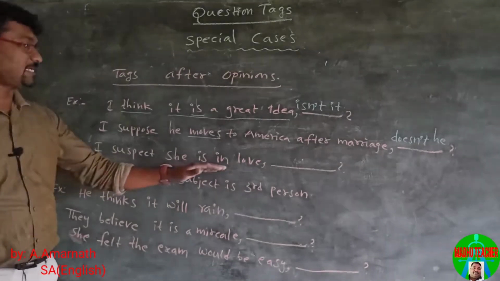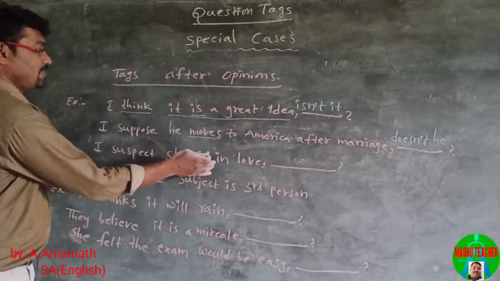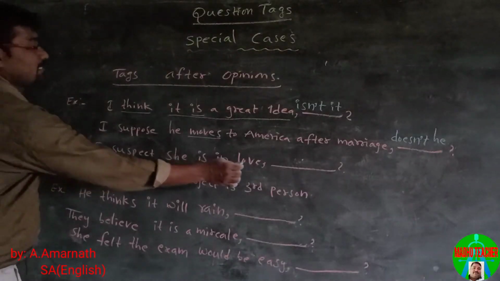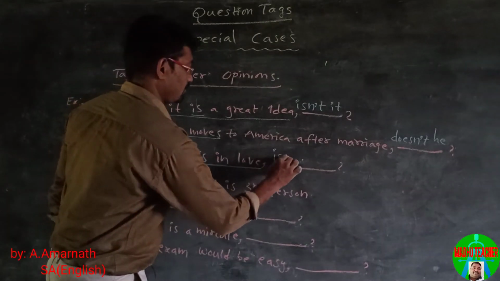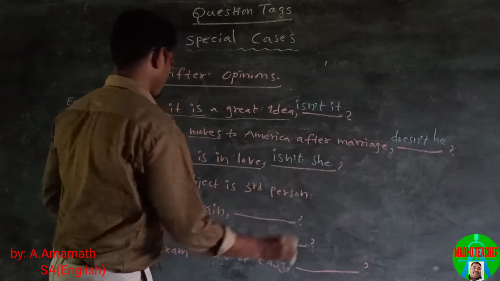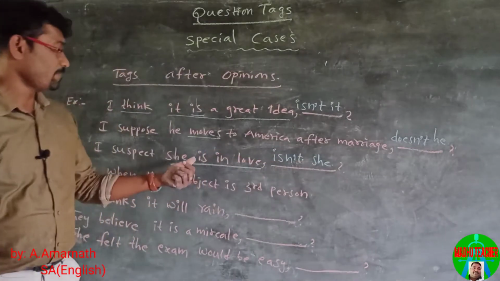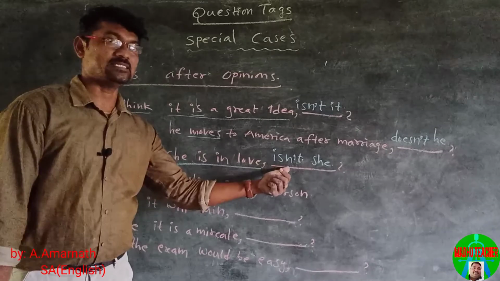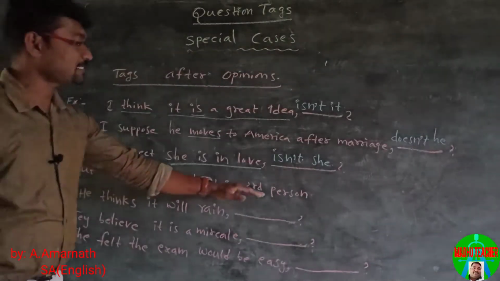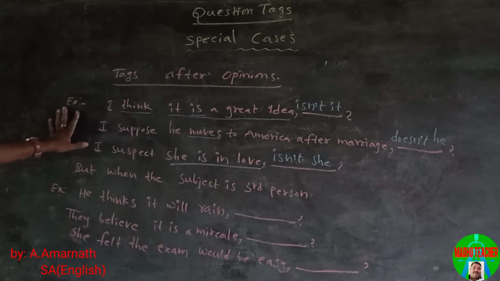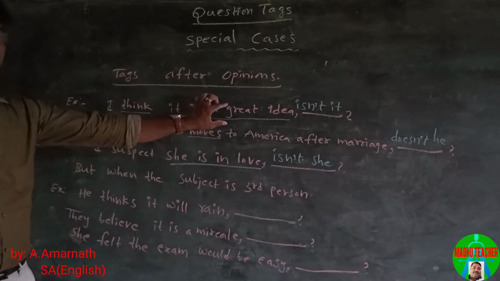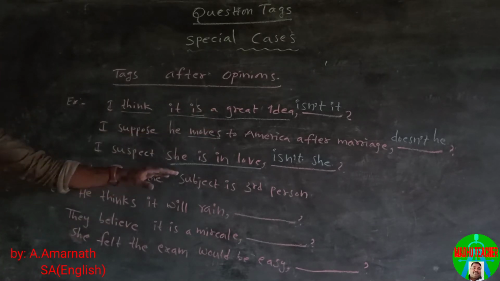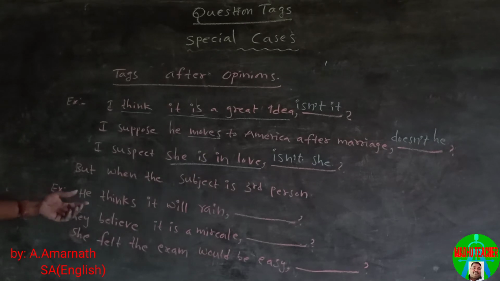I suspect she is in love. This is what I suspect. She is in love, and the tag is isn't she. Because the pronoun is she and the helping verb is, it is positive, so the tag is negative. Here the subject is the first person, so we construct the question tag based on the main part of the sentence. But when the subject is third person, let us see how we can form question tags.